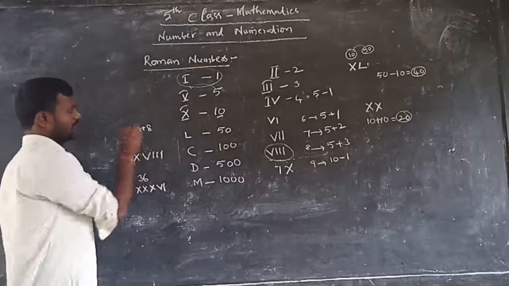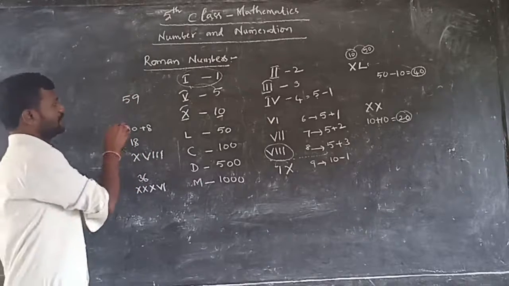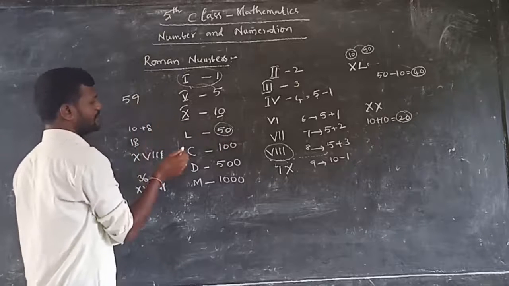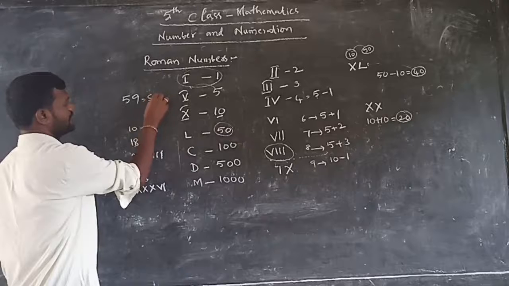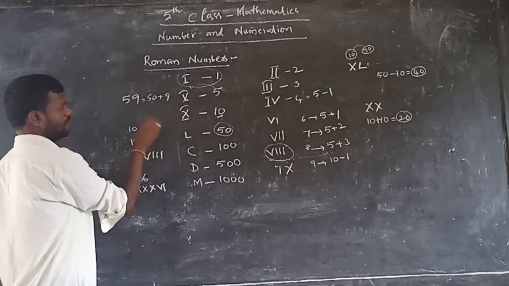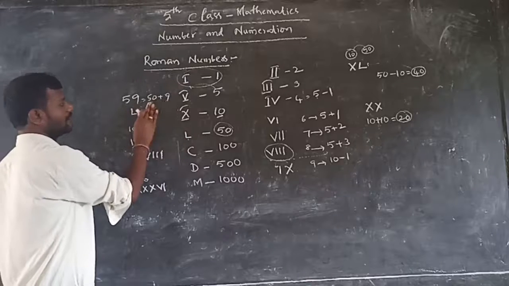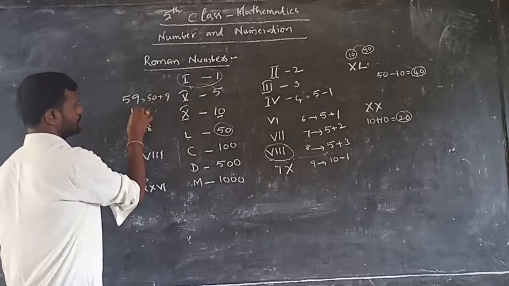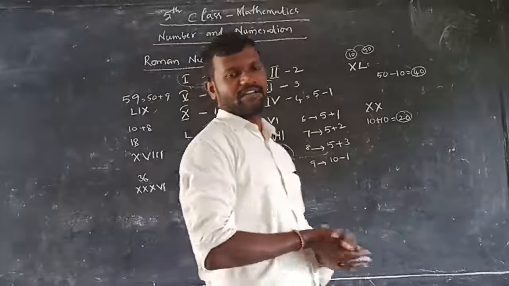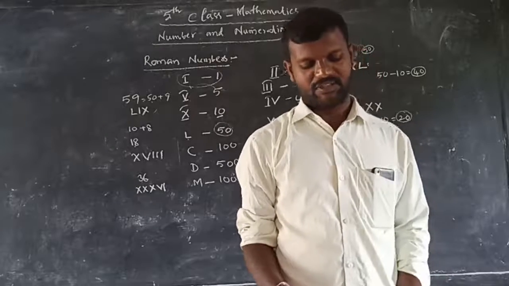Okay. Next 59. 59 means 50 is closer to that number. That's why 59, how can we write? 50 plus 9. 50 means which one? L. Plus means on this side we have to write 9. 9 means what? This one. So this is 59. Okay. In this way we can write the Roman numbers. Try to write the first bit. We will discuss it again afterwards.